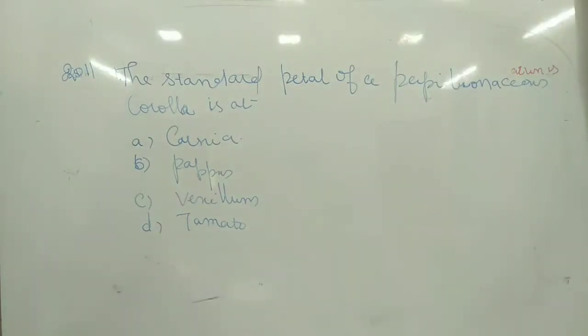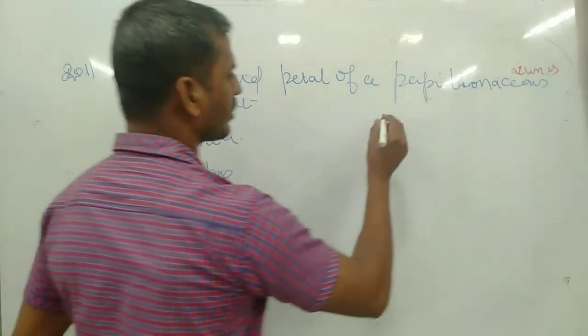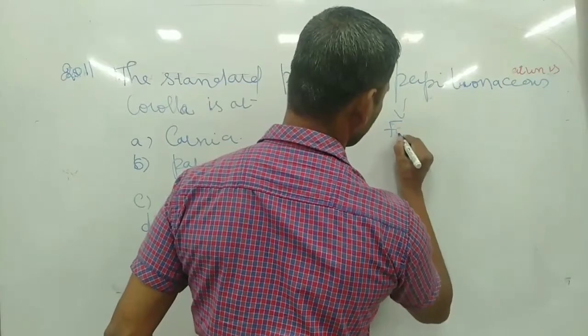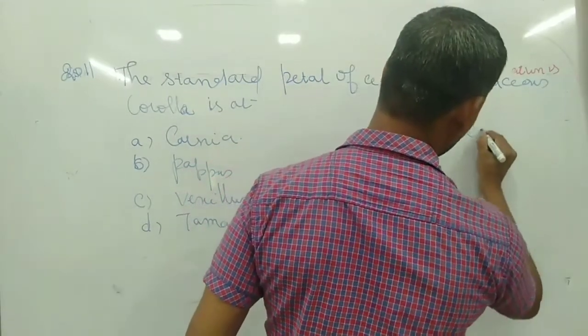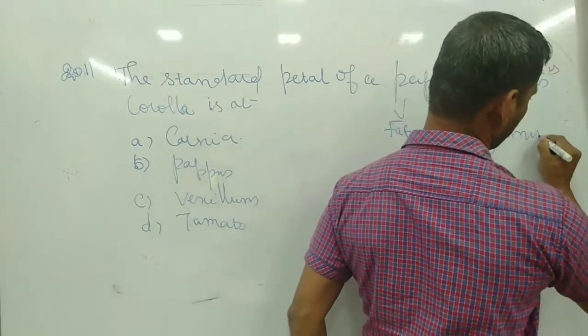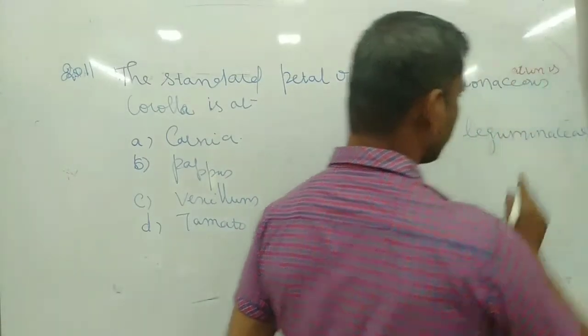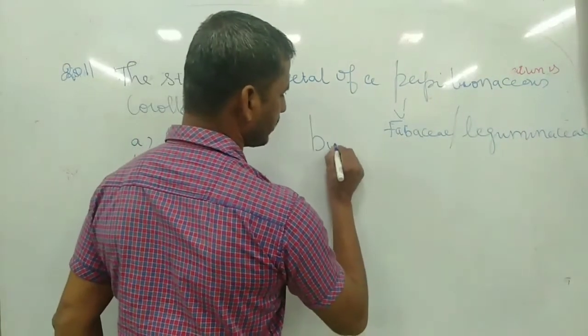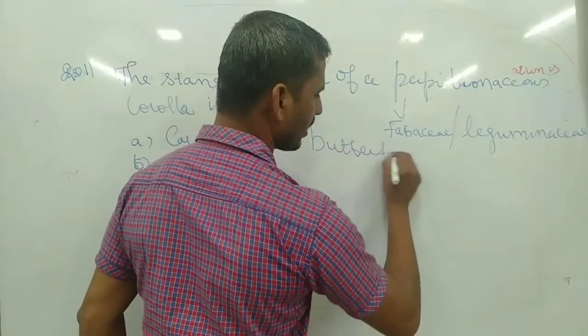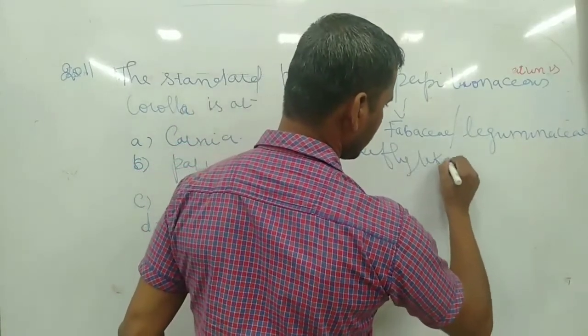Papilionaceous is very common in Fabaceae or Leguminosae. It is a butterfly-like structure, one after another.